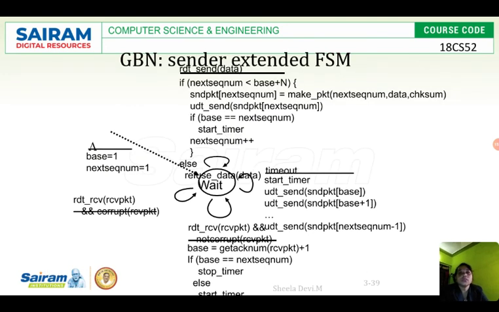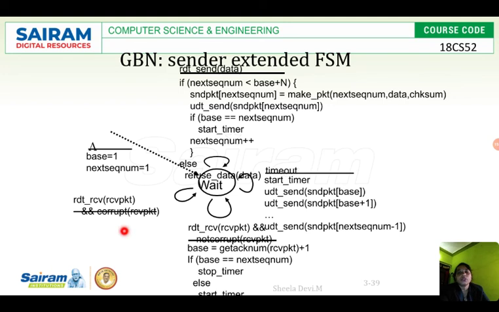That is why here base is equal to the acknowledgement number of the received packet plus 1. If base is equal to the next sequence number, as I said, stop the timer. If I am not getting the acknowledgement, else start the timer. This is how it works.